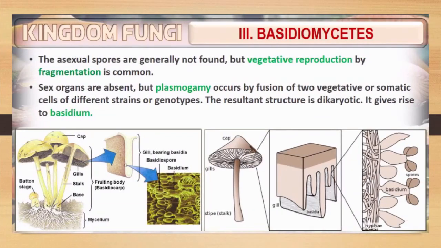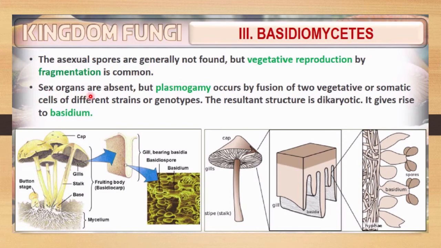Now let me discuss reproduction in Basidiomycetes. Here asexual spores are generally not found. But you will observe vegetative reproduction by fragmentation, which is very common in this group of fungi. So asexual spore reproduction is not found, but a special kind of vegetative reproduction without spore formation, called fragmentation, is very common.